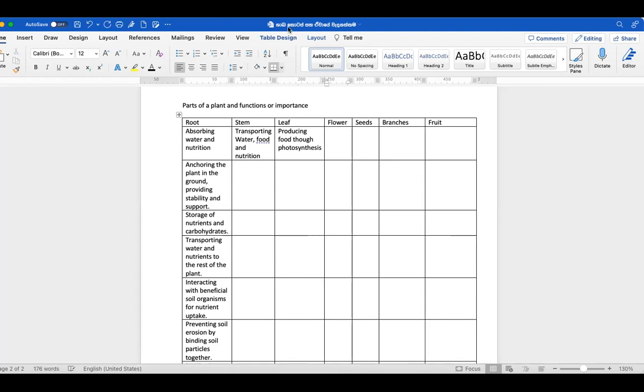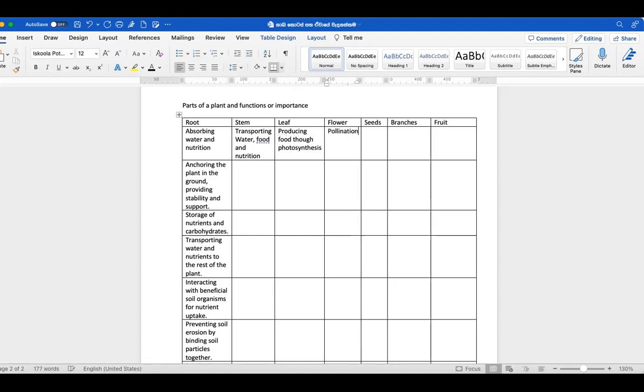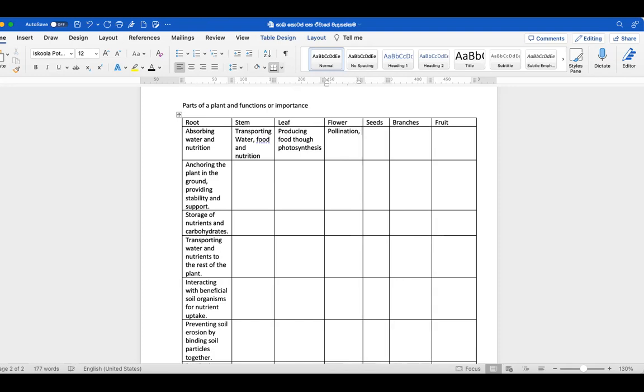Flower. What are the tasks of the flower? Yes, flower, what are the tasks of flower? Fruit, okay, this one makes food. What does the flower do? We have learned what the flower does. Pollination. Yes, pollination. Then what else? And reproduction. Pollination and reproduction.